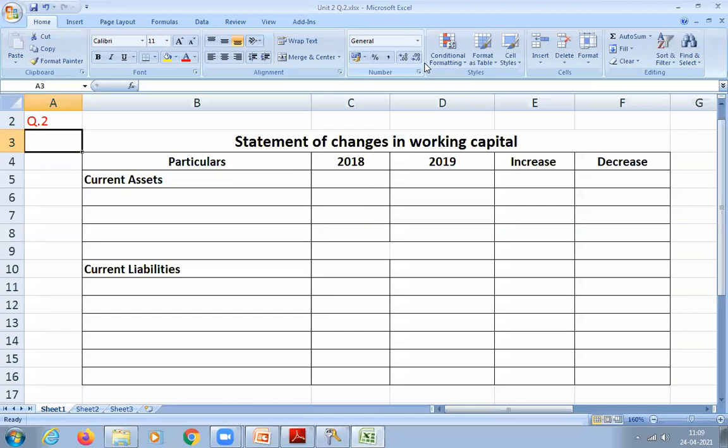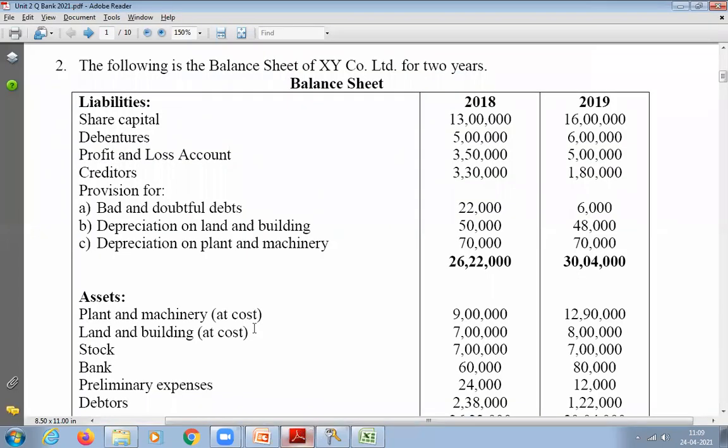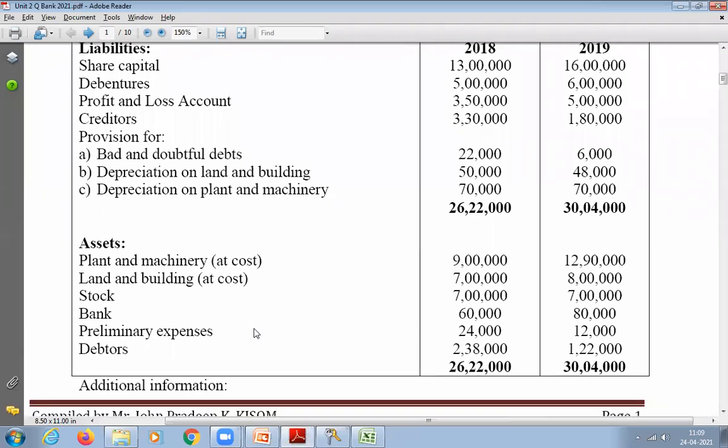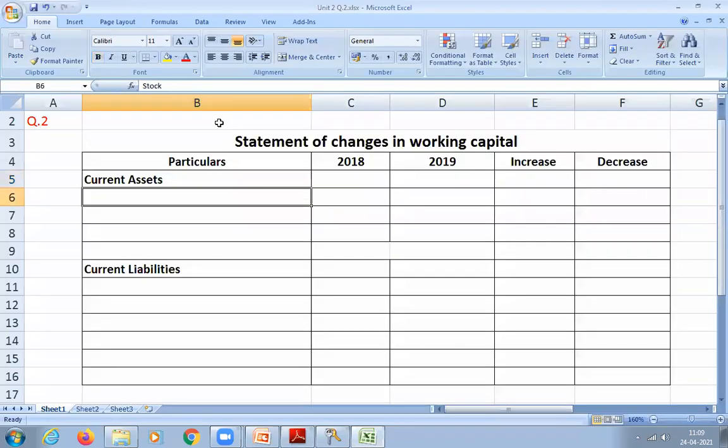Okay. So first we will write the particulars, 2019 and 2018, and the increase and decrease column. Then current assets. Tell me now, which are the current assets from question number 2? Stock, bank. Okay, write down stock.